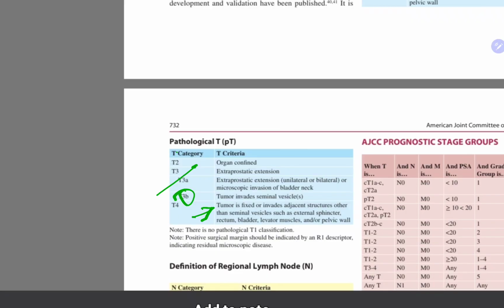So T2 is organ confined. T3 is extraprostatic extension. So T3a is extraprostatic extension or microscopic invasion of the bladder neck. T3b in which seminal vesicle. T4 is fixed or invades adjacent structure other than seminal vesicle such as external sphincter, rectum, bladder, levator muscles and pelvic wall.